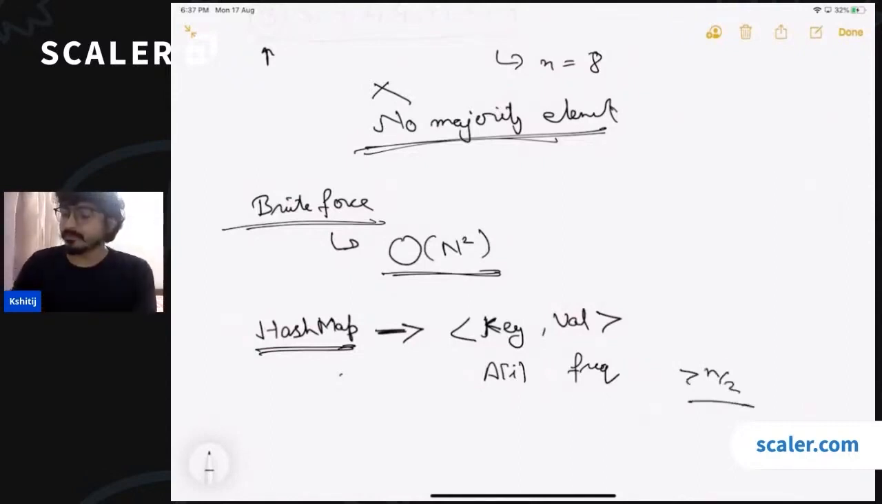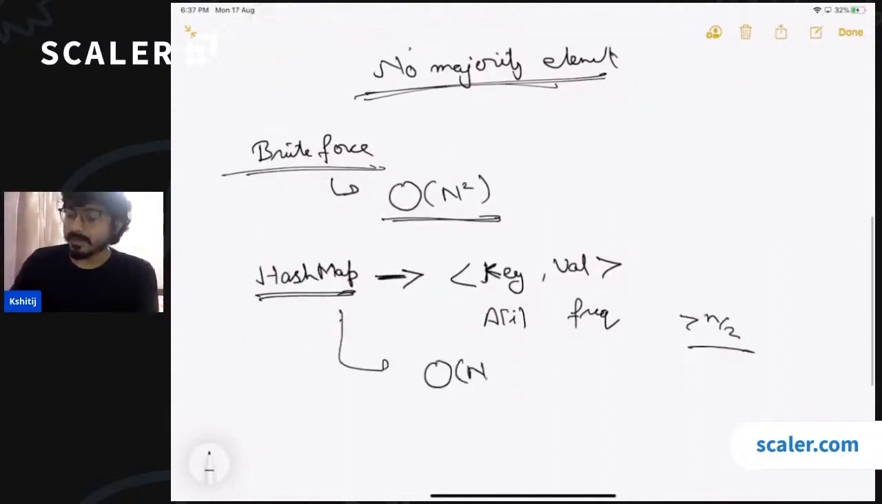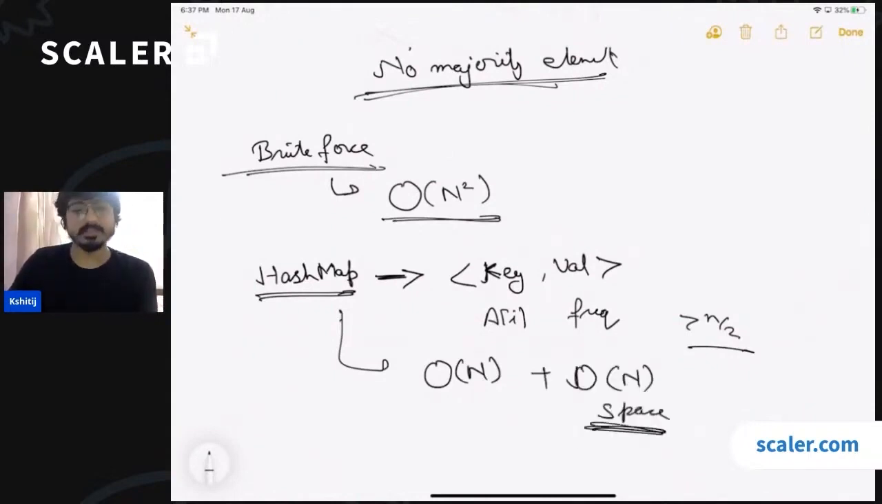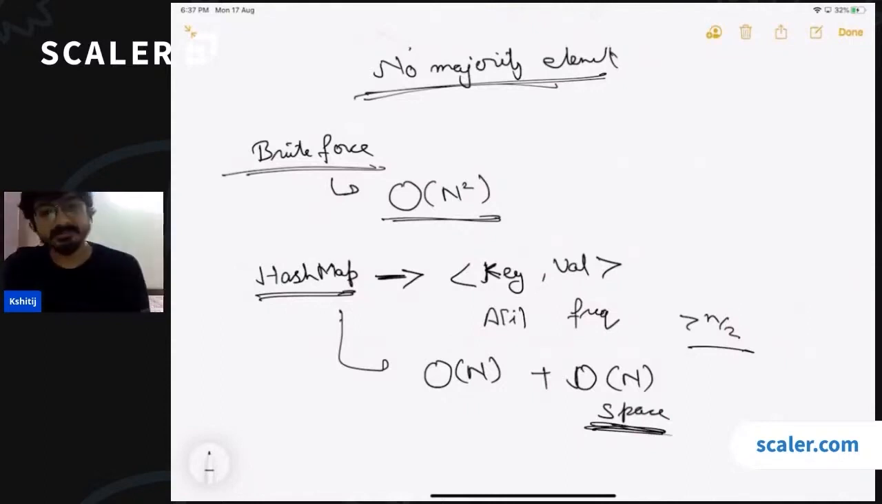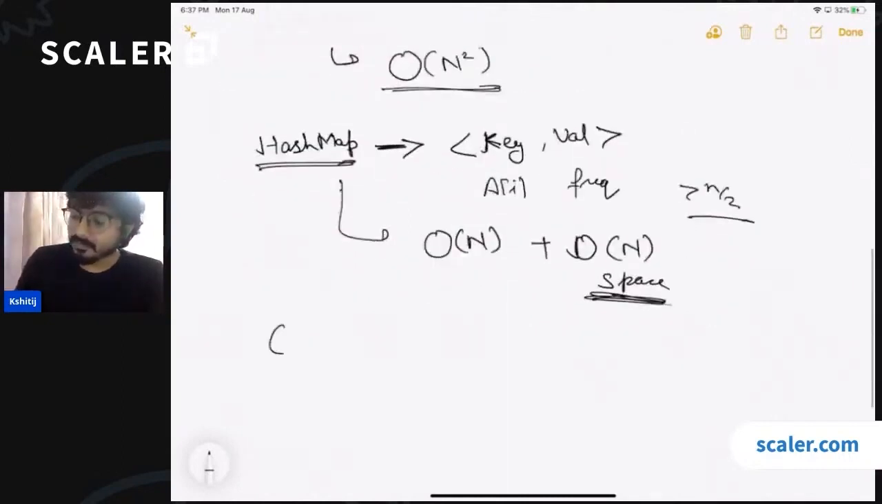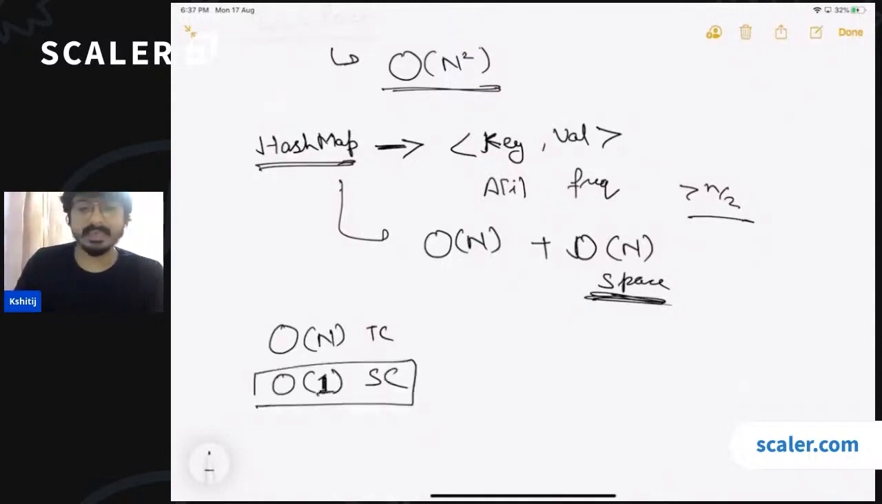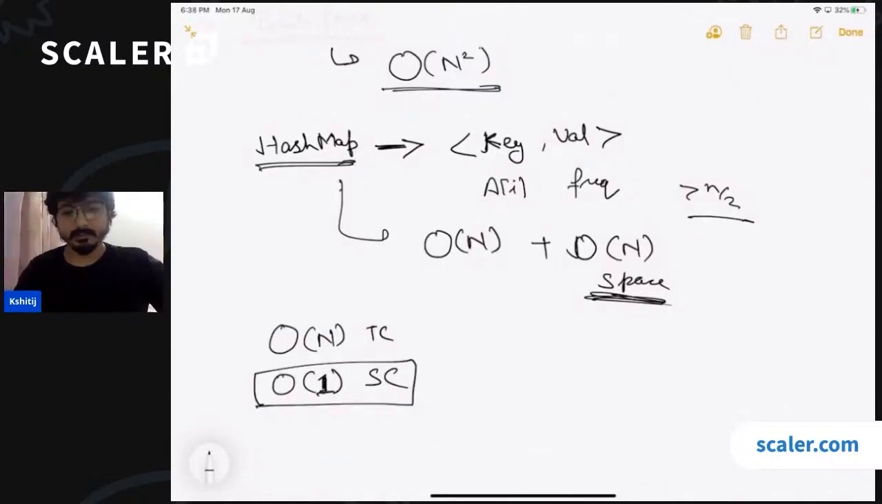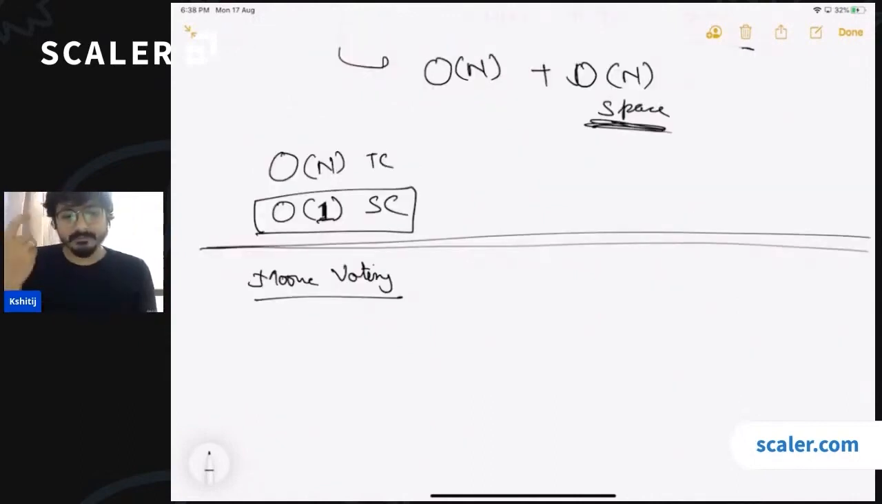So this approach is going to cost you order n time, but order n space as well, because you will be using a hash map. How to create a hash map in C? You can use unordered map in C++. Now, the question here is that we have to solve this problem in order n time complexity without using any extra space, so in constant space complexity. Most of you are saying that now you will apply Moore's voting algorithm, which is absolutely correct. We have one more approach.